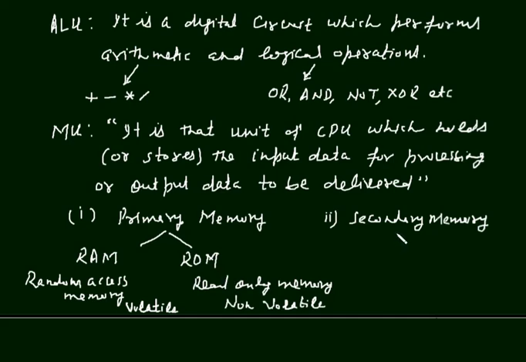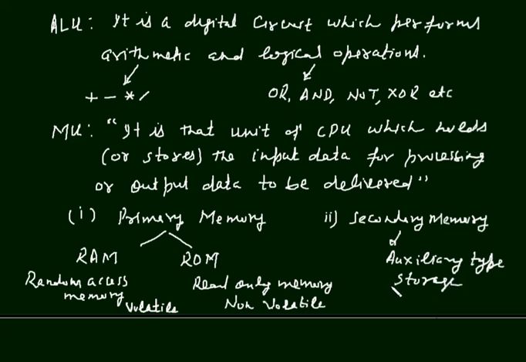And the second type of memory is secondary memory, and this is auxiliary type storage.